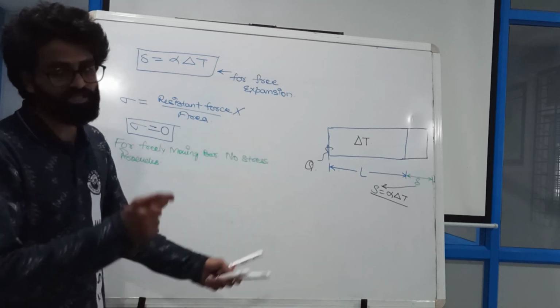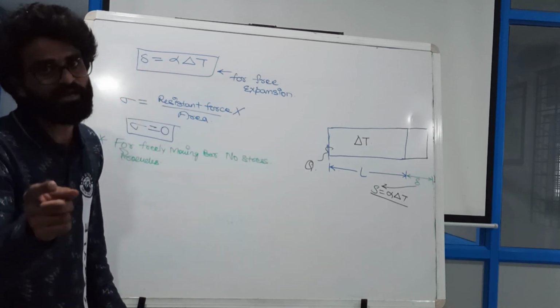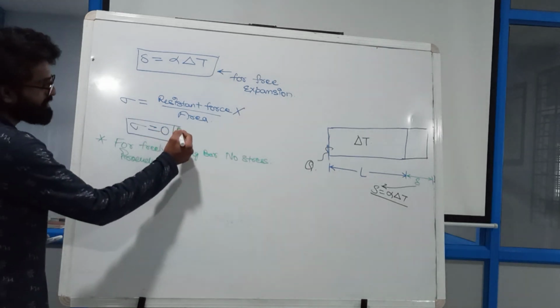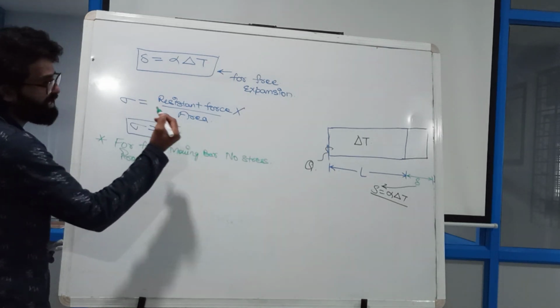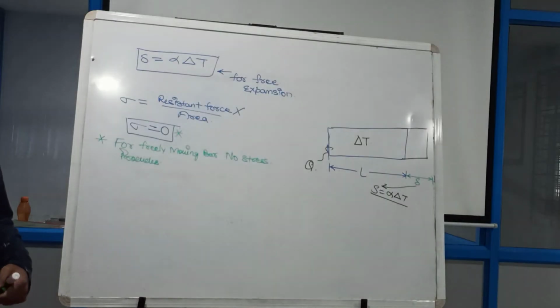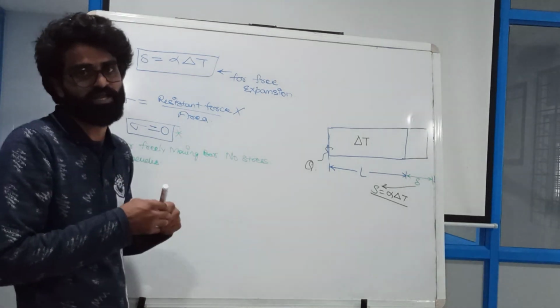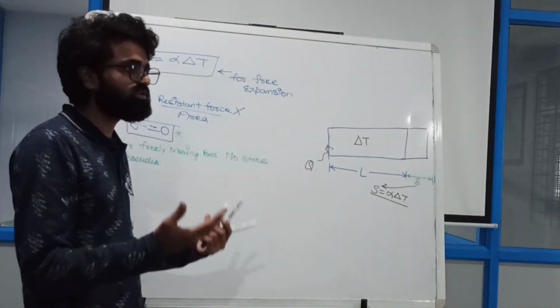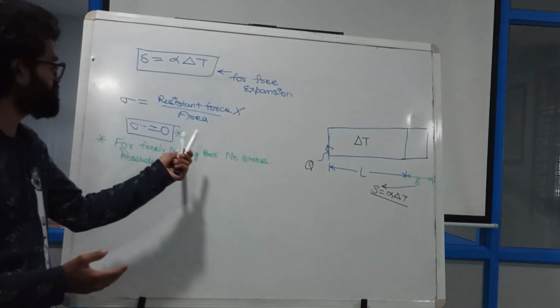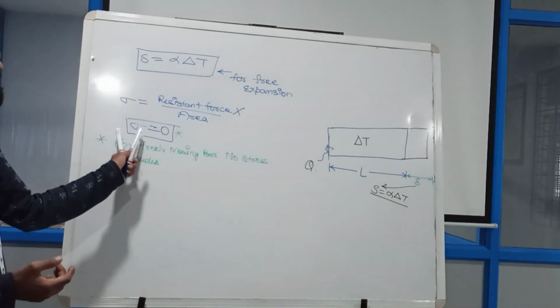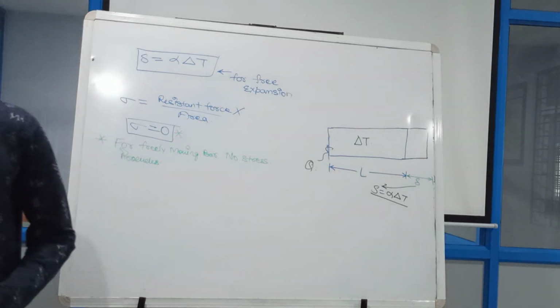Just read the question. They have written freely moving bar, so there is no sigma, because there are no external forces applied on it. It is free. So sigma will be 0. This is my first case.